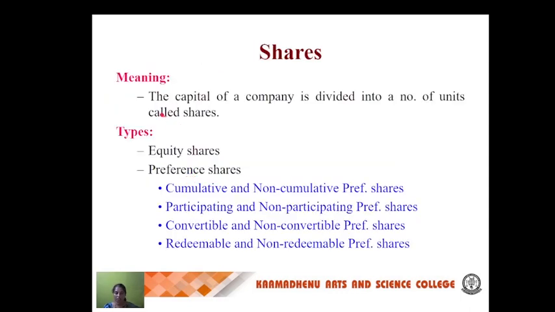So shares: what is the meaning of shares? The capital of a company is divided into a number of units called shares. The types we have are equity shares and preference shares. In preference shares we have cumulative and non-cumulative, participating and non-participating, convertible and non-convertible preference shares. We also have redeemable and non-redeemable preference shares.